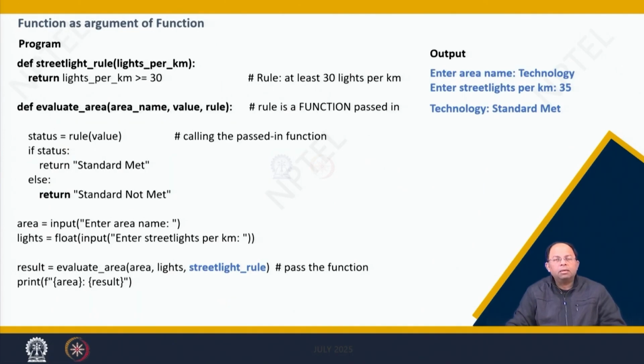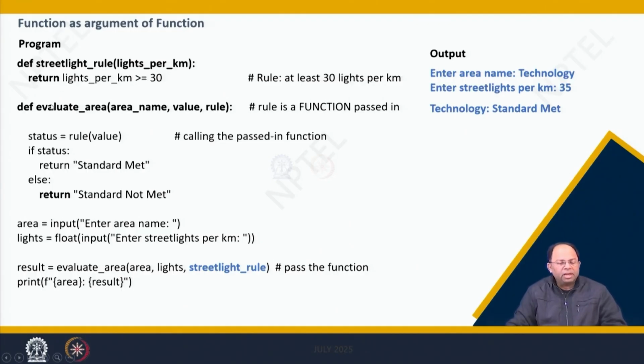Finally, here is one more example where we show that a function is passed as an argument of a function. We are not calling a function within a function; it is a function as an argument of a function. In this program, the first function is def streetlight_rule, lights per kilometer. It returns true or false: if the lights per kilometer is greater than or equal to 30, it returns true. So the rule is that per kilometer there have to be at least 30 lights. If not, the value is not satisfied, so it would be false.